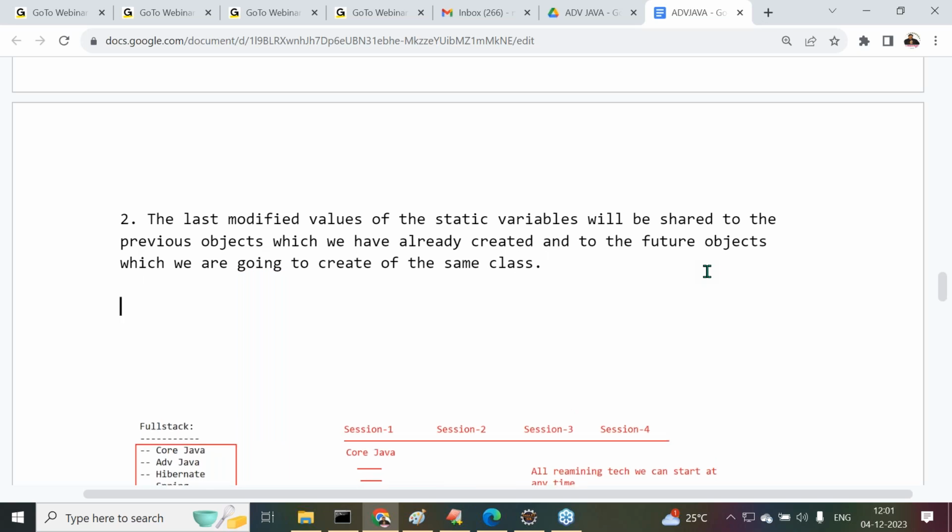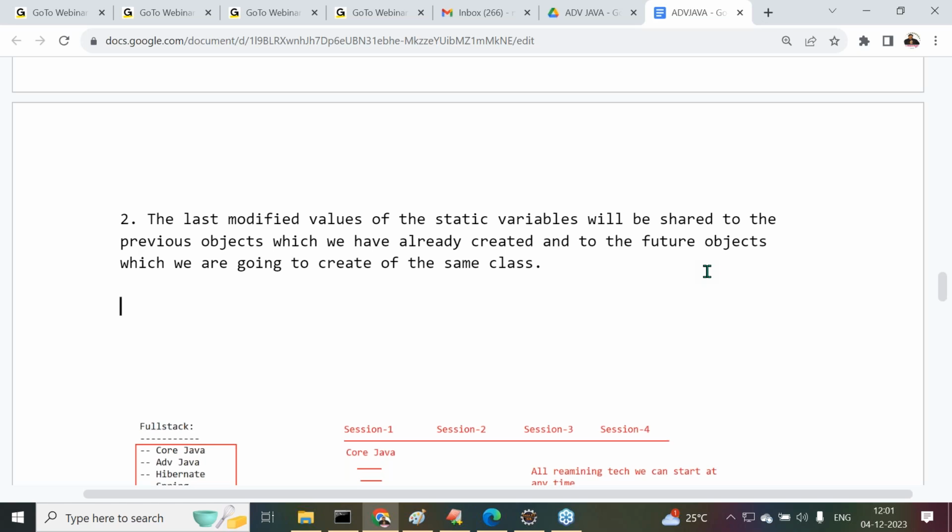For example, class A is available. For class A, 5 objects are already created, and a static variable is available. On the static variable, I performed a modification after creating 5 objects. That single static variable modification is available to all the previous objects which you have created. Next, I'm going to create 5 more objects.